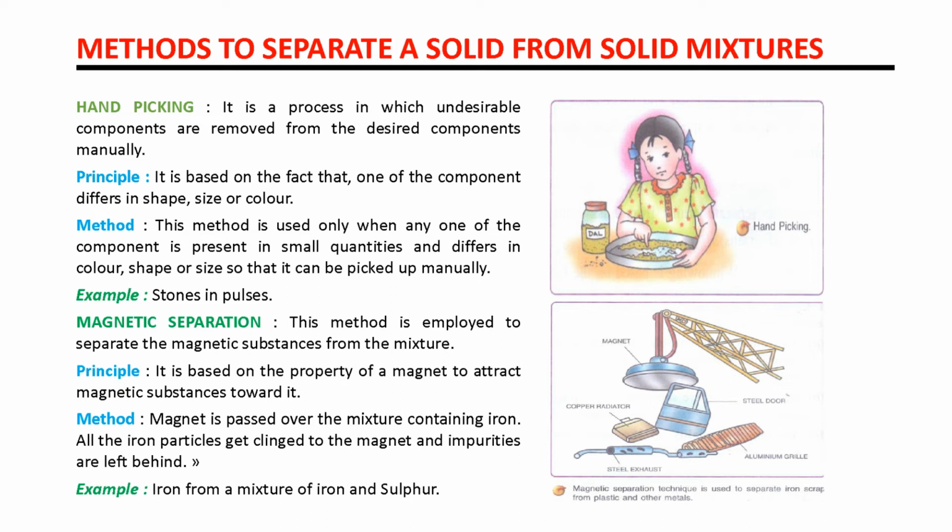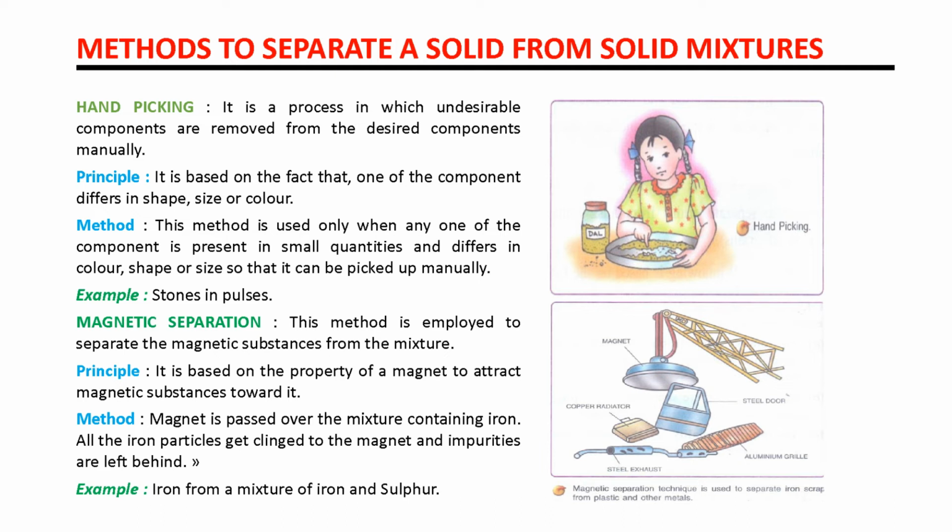So what is the procedure? This method is used only when any one of the components is present in small quantities and differs in color, shape and size, so that it can be picked up manually. So what is the basic thing of this method?